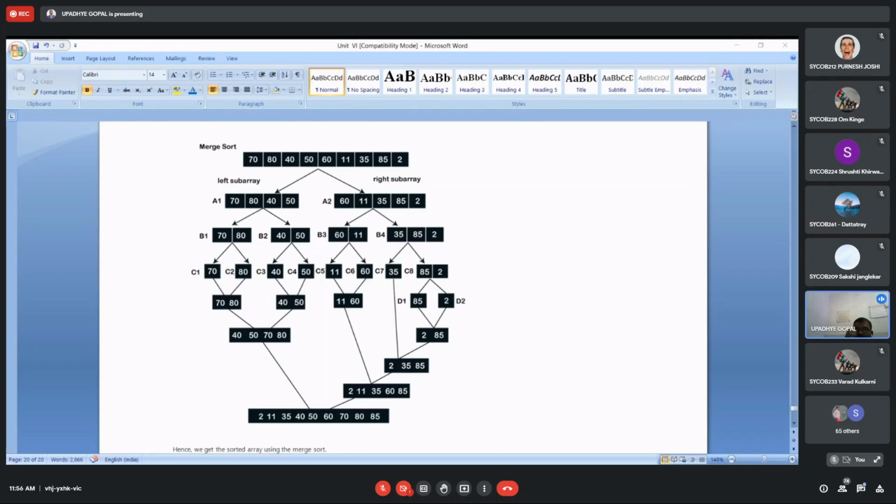Everywhere two things are happening. One is divide and then conquer, merge.